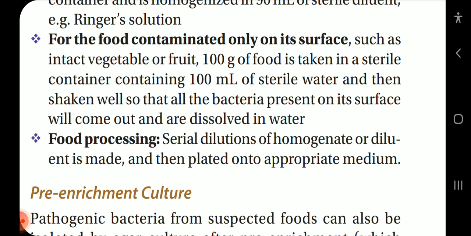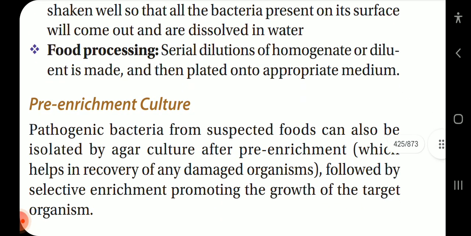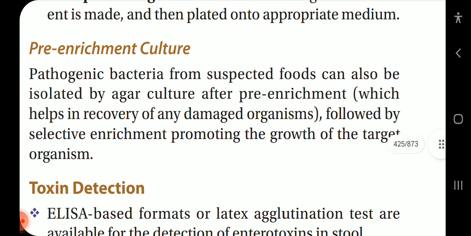Food processing. Serial dilutions of homogenate or diluent is made and then plated onto appropriate medium. Pre-enrichment culture. Pathogenic bacteria from suspected foods can also be isolated by agar culture after pre-enrichment, which helps in recovery of any damaged organisms, followed by selective enrichment promoting the growth of the target organism.